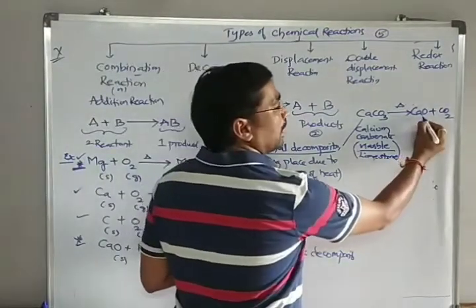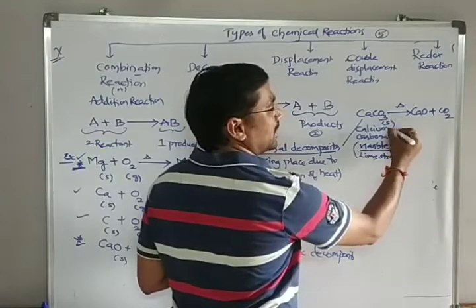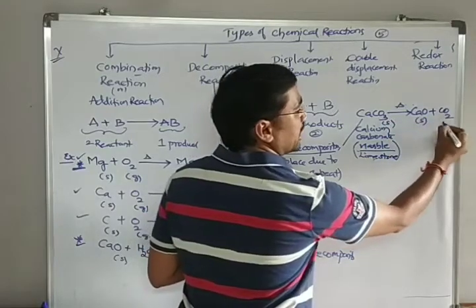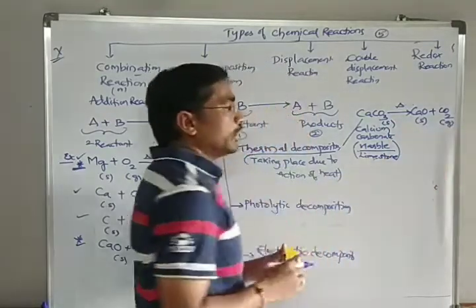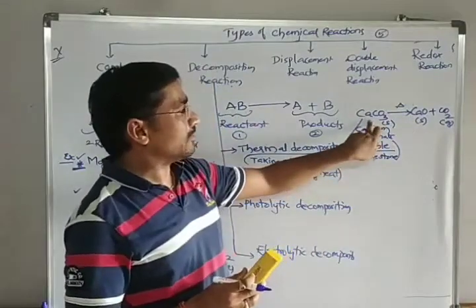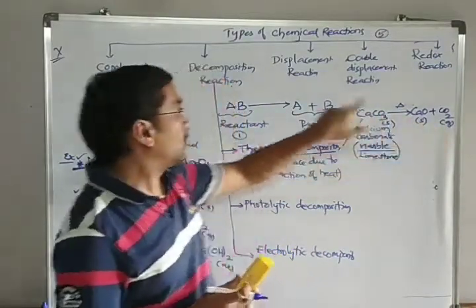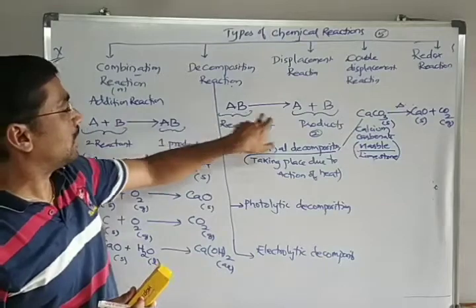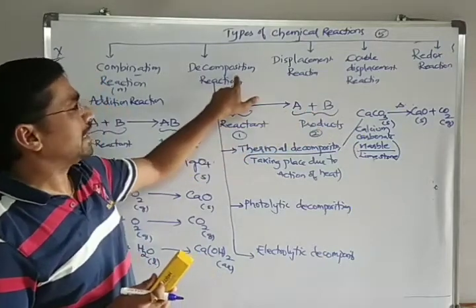One is called calcium oxide, which is in the solid state, and the other is a gas. You can observe clearly, reactant is 1, products are 2. According to our definition, if reactant is 1 and products are 2, it is a decomposition.